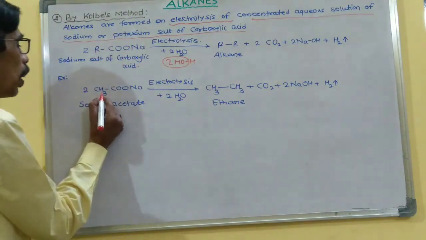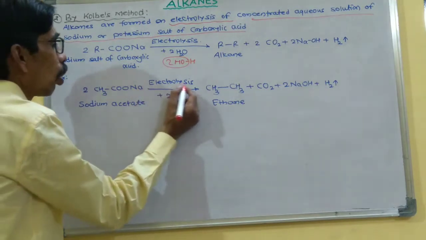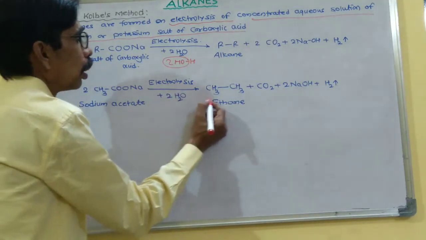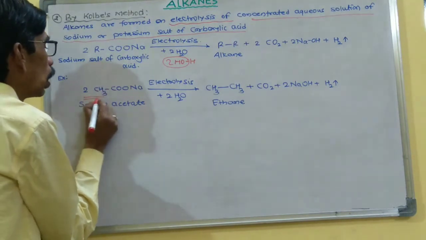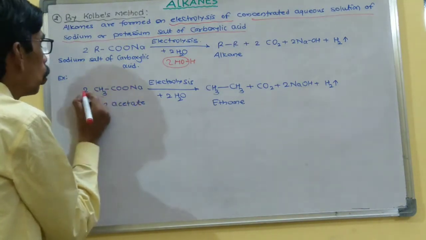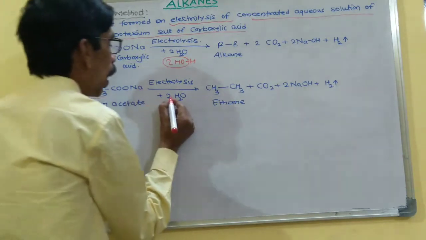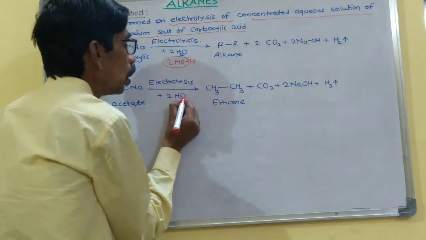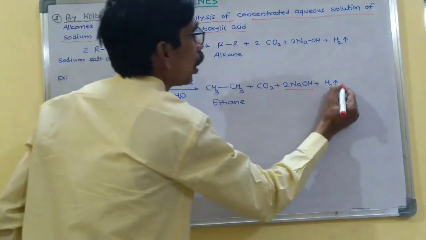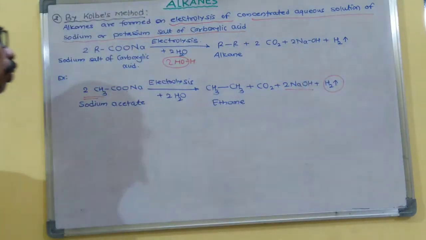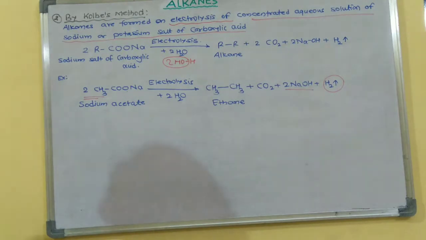For example, when sodium acetate is electrolyzed, it gives ethane. Two molecules of CH3, 2 CO2, 2 Na, and 2 OH from the two water molecules form 2 NaOH, and the remaining 2 hydrogens, that is H2 gas, is liberated. In this way, by Kolbe's method, alkanes are prepared.